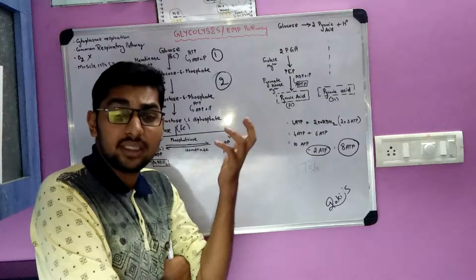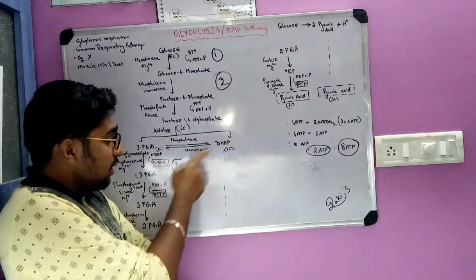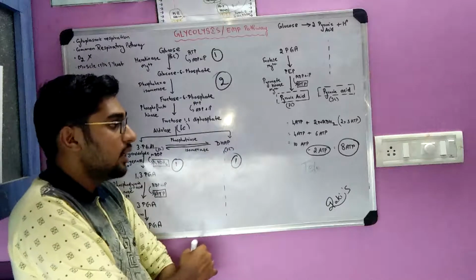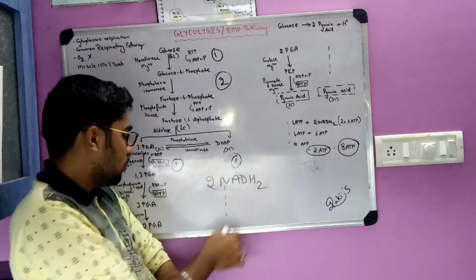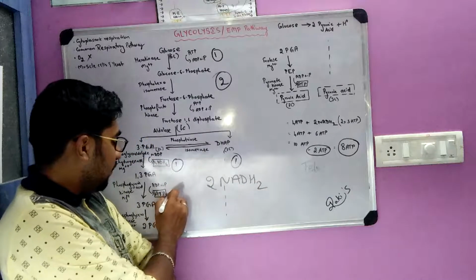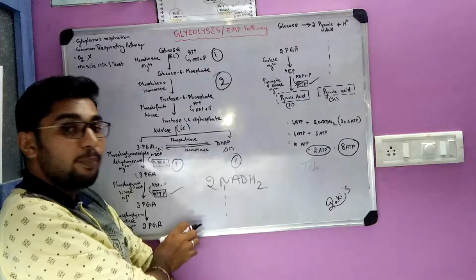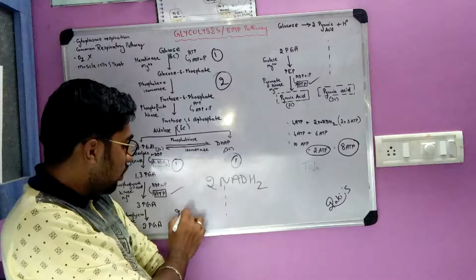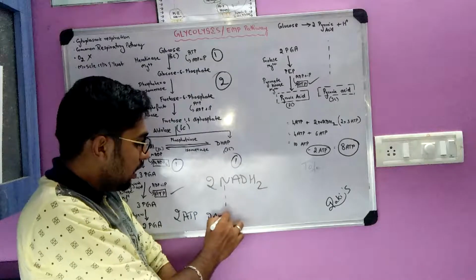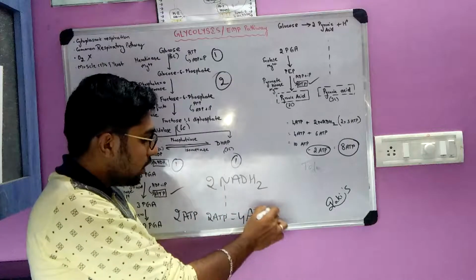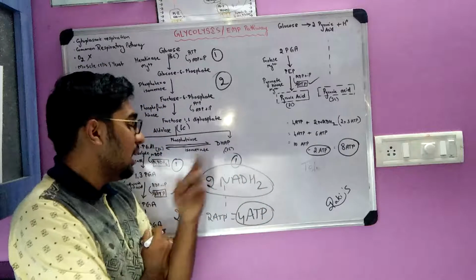What is the net gain, or what is the significance, if you see over here? In one product you can find NADH. Similarly here also one more NADH you'll find. So you will find 2 NADH2 molecules. Here one ATP molecule is found. Similarly here one ATP molecule is found. So in one chain 2 ATP molecules are found. Similarly in this chain another 2 ATP molecules are found. Totally 4 ATP molecules and 2 NADH2 molecules are generated over here.